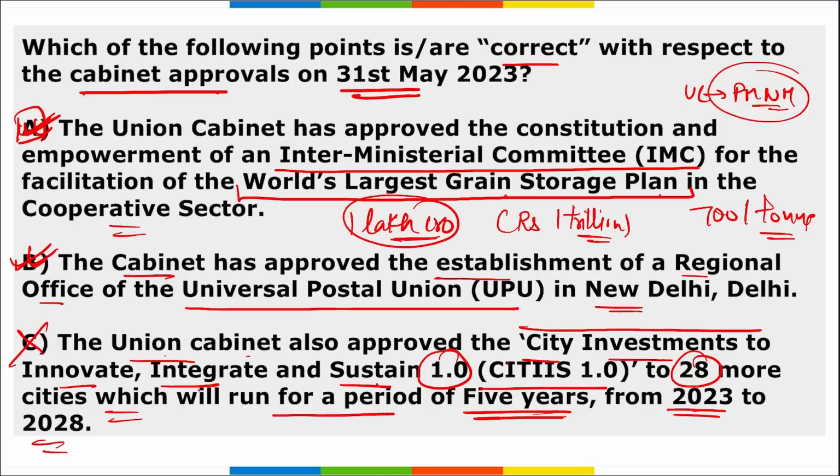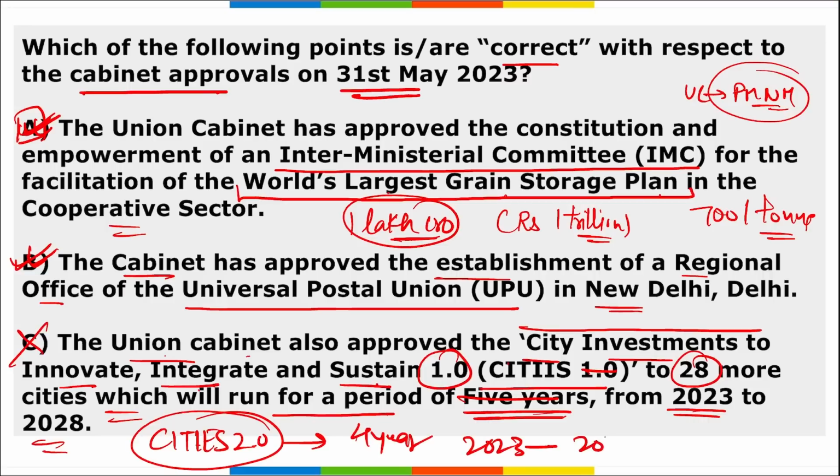Because the Union Cabinet approved CITIIS 2.0, and this will be for 4 years, not 5 years, from 2023 to 2027. Correct? And this CITIIS 2.0 initiative is by the Ministry of Housing and Urban Affairs.